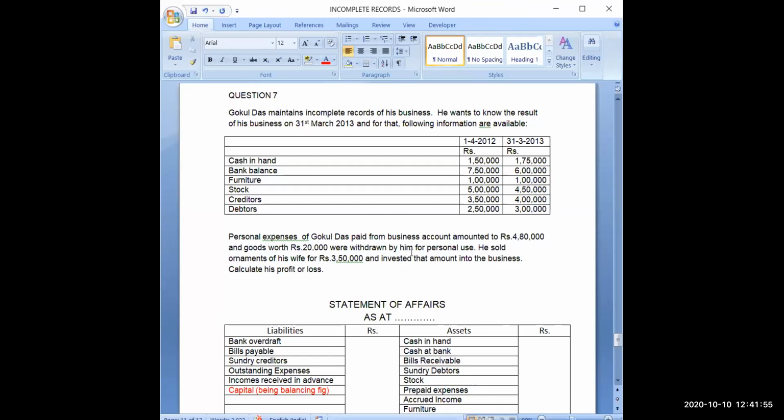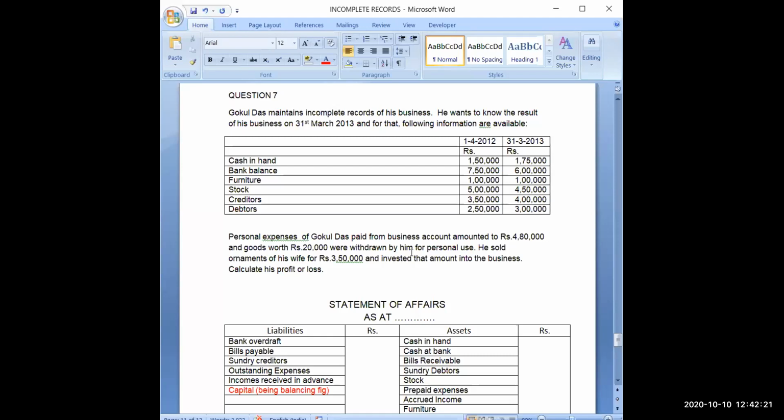So these 4,80,000 are his personal expenses paid by the business, so it will be his drawings, and 20,000 will also be his drawings because he has withdrawn goods of this value from the business. Then he sold ornaments of his wife for rupees 3,50,000 and invested that amount into the business. So this will be additional capital of the business.